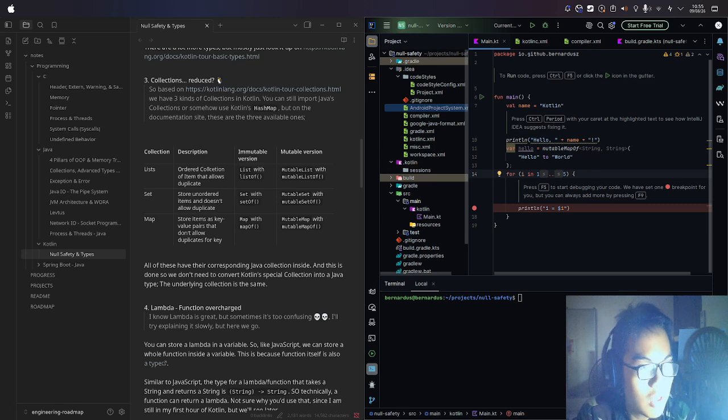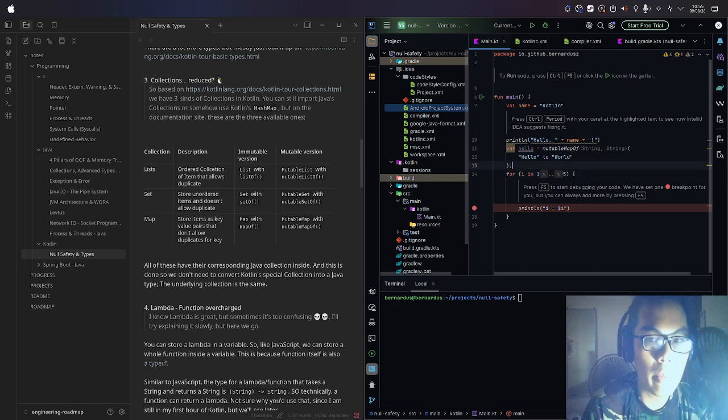But still, let's continue. We have three kinds of collections in Kotlin. You can still import Java's collection or somehow use Kotlin's hash map, but on the documentation side, there are three available ones. The first one is list. It is an ordered collection of items that allows duplicates. The immutable version is list with listOf.